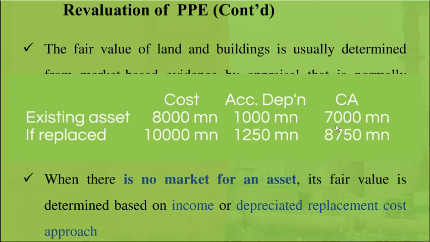So accordingly we can say the fair value of our existing coal power plant based on the depreciated replacement cost is 8,750. We can consider this the fair value of our existing coal power plant based on depreciated replacement cost. Keep in mind, you don't need to physically replace your existing coal power plant. We just do some technical calculation.